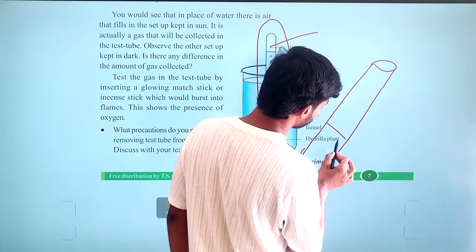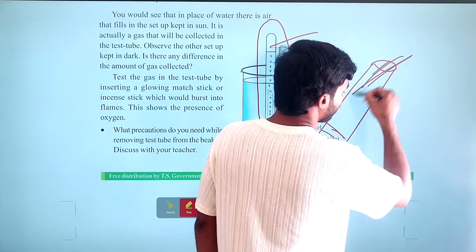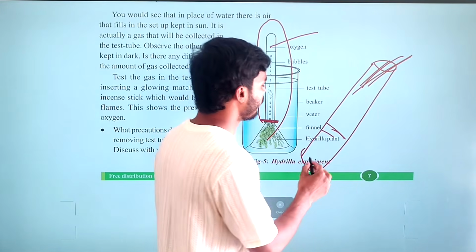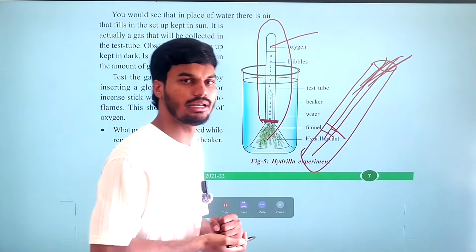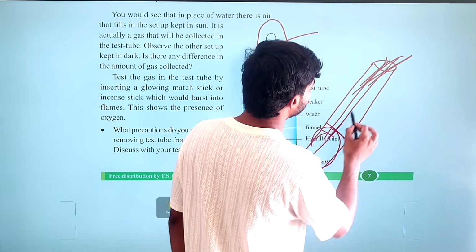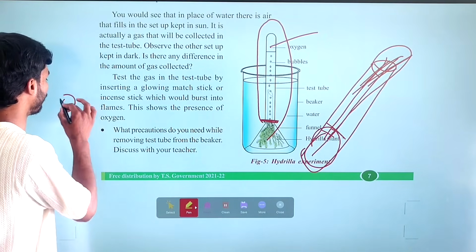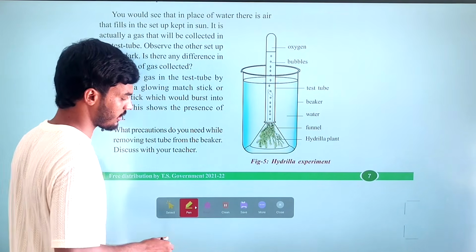Then you have to place an incense stick inside this test tube. You have to place the incense stick or matchstick. Then you are able to see that the matchstick starts burning rapidly. So by this we are able to say that oxygen helps in burning. So from this we are able to say that oxygen is released during the photosynthesis process.